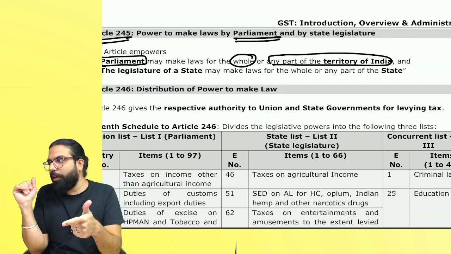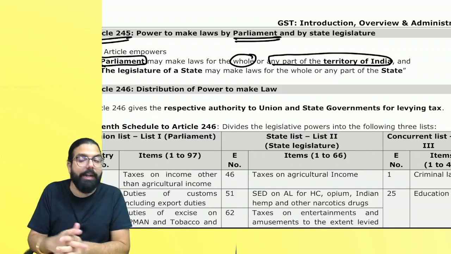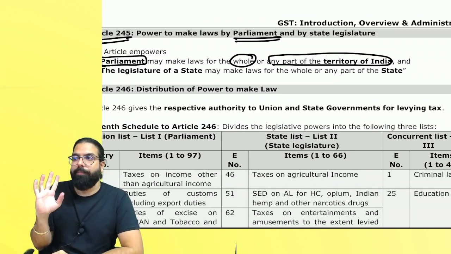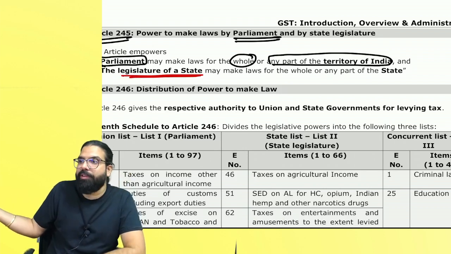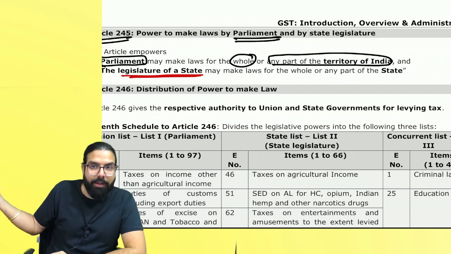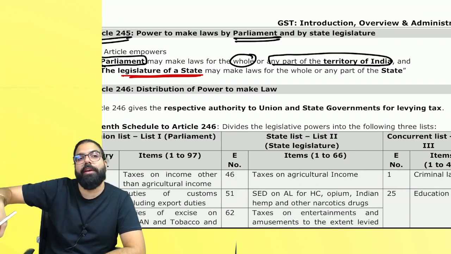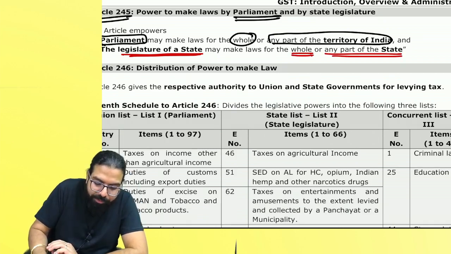Are we clear, everyone? Did you guys get it? Whenever Lok Sabha or Rajya Sabha through any law is made, it can be made applicable to the whole of India or any part of India. But sir, if the legislature of a state, the Vidhan Sabha, the assembly, through that, if we go ahead and pass any law, it will be applicable to the whole of country or only to the state? It will be applicable to the whole or any part of the state.